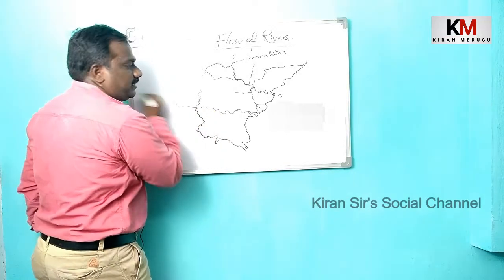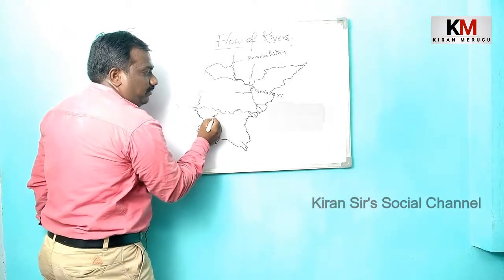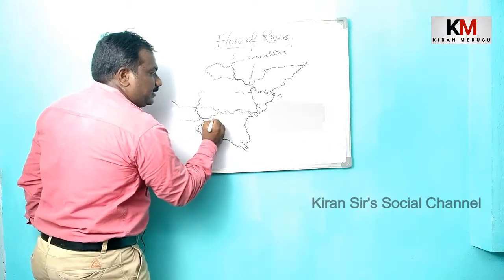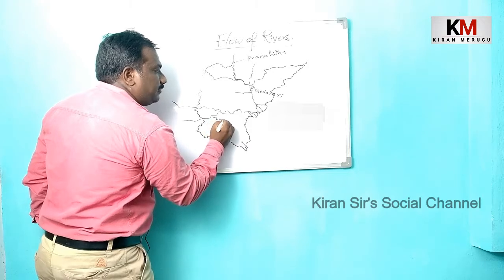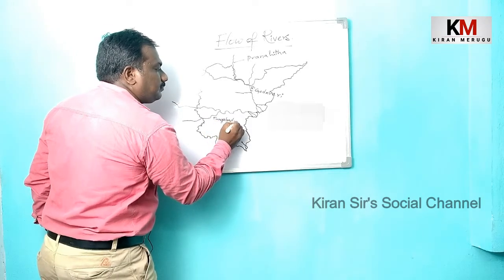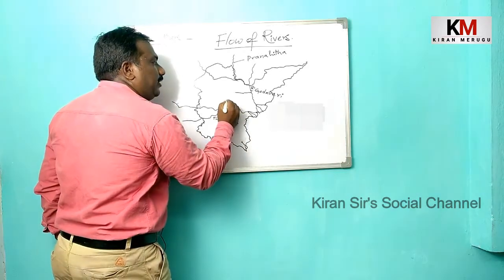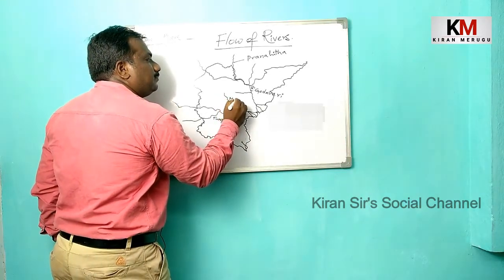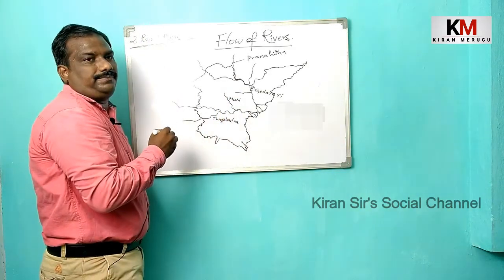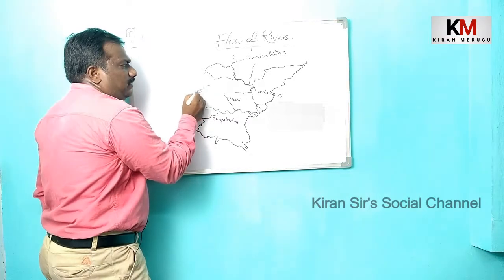Here this is Krishna. Krishna has tributaries: Tungabhadra, and here the Musi river is one of the tributaries. And here, children, Manjira is there.